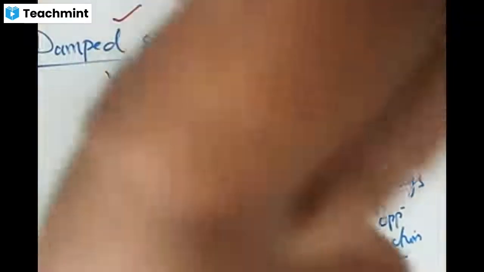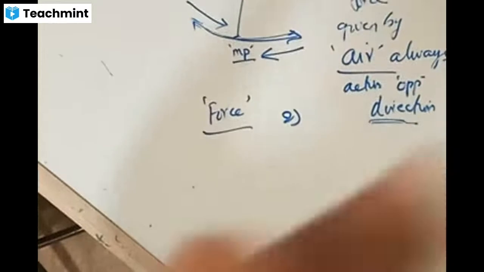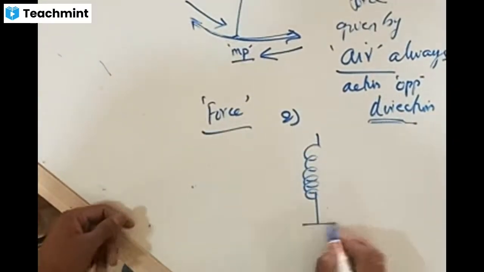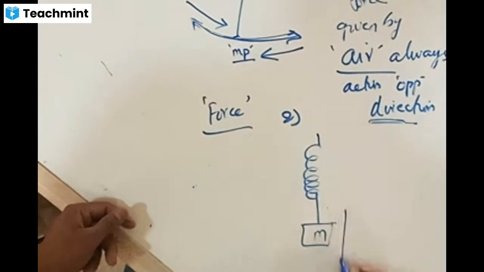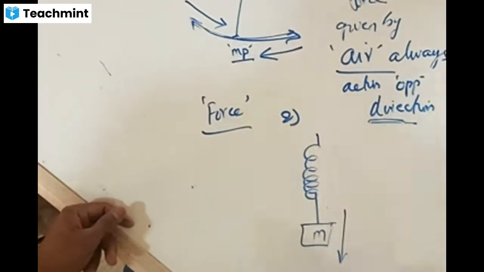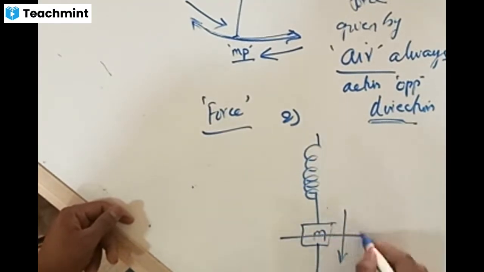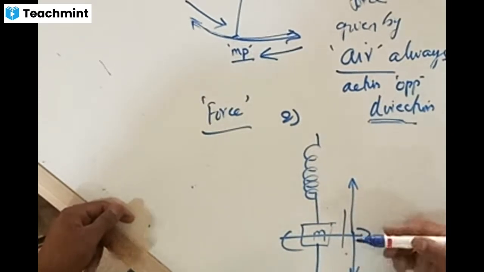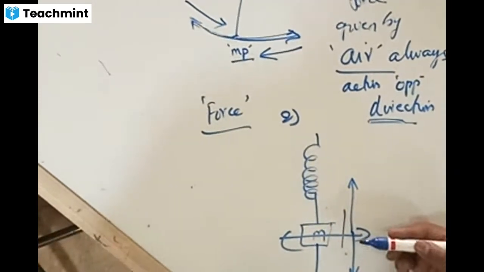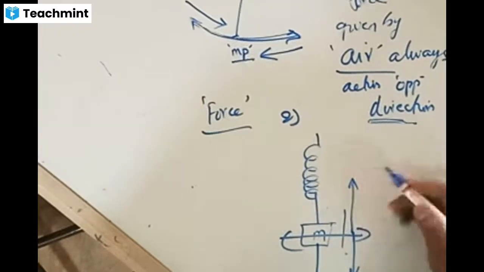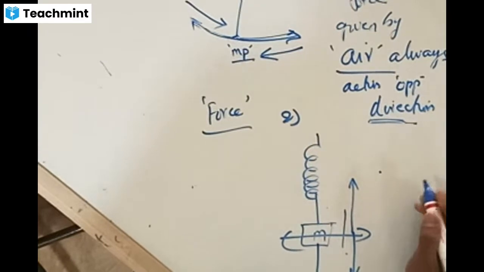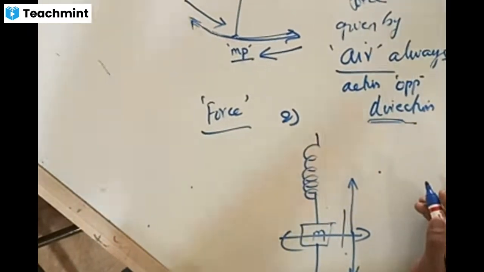Even for the case of a spring mass system, this is possible. There is a spring to which a mass is attached. You drag it and it is now oscillating. You drag it like this and leave it about the mean position, and it starts oscillating. But what happens to this amplitude? It reduces. In order to reduce the amplitude every time, in what direction does the force given by the air have to act? It should always act in the opposite direction only.